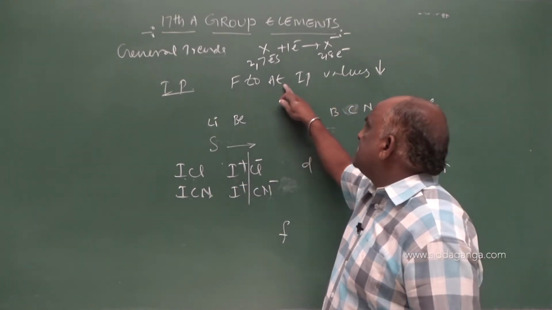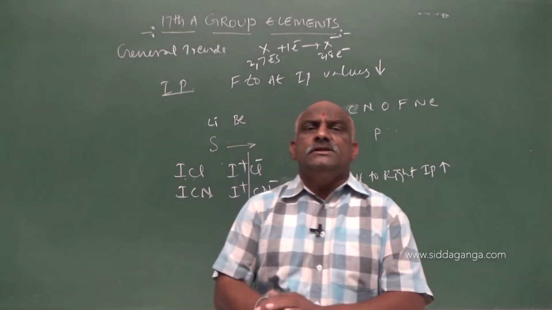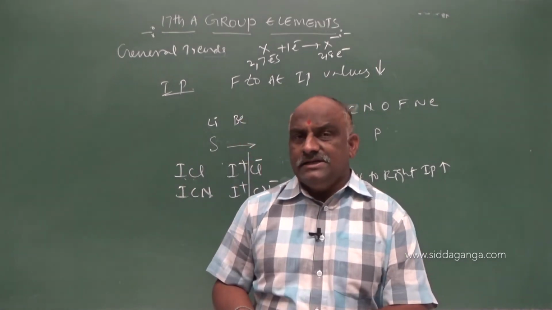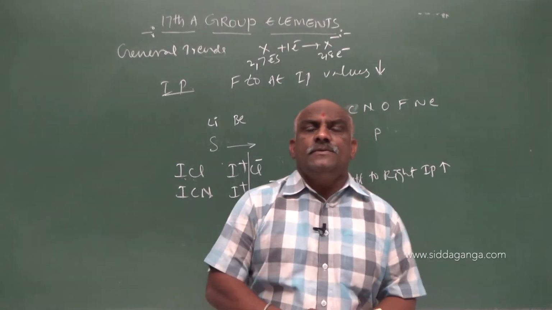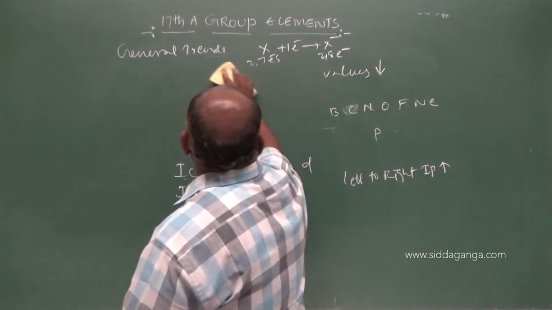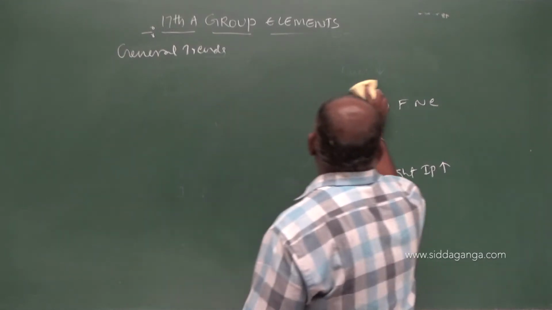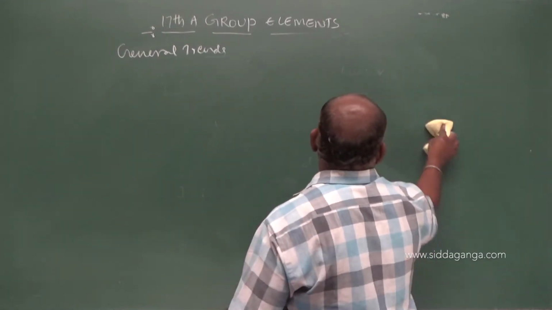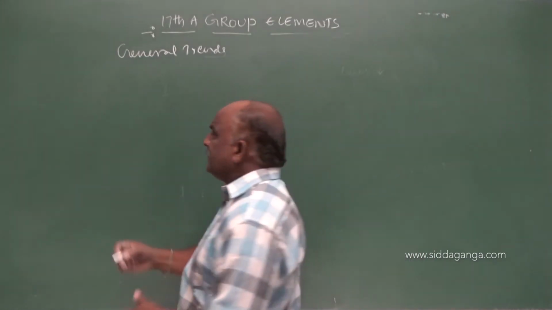From fluorine to astatine, IP values decrease. Why do IP values decrease? Due to the size increase, it is easy to remove an electron from the outermost shell. So, this will be the IP trend. And the next, fourth one, is electronegativity, and the last one is electron gain enthalpy.